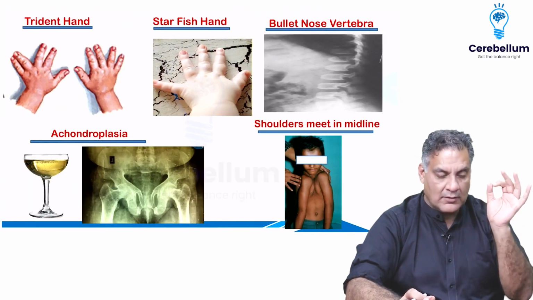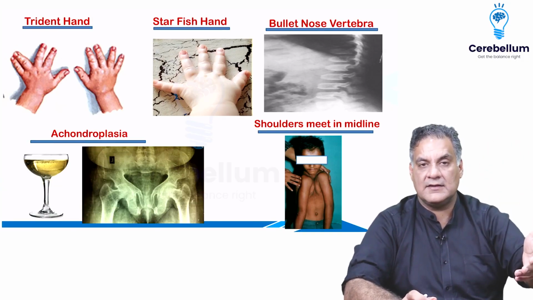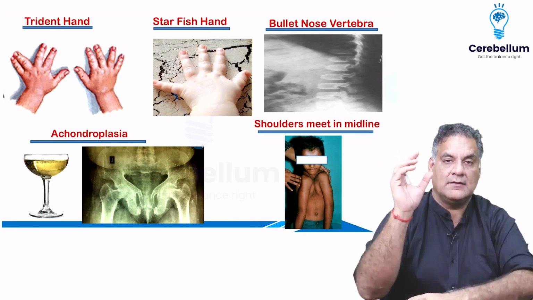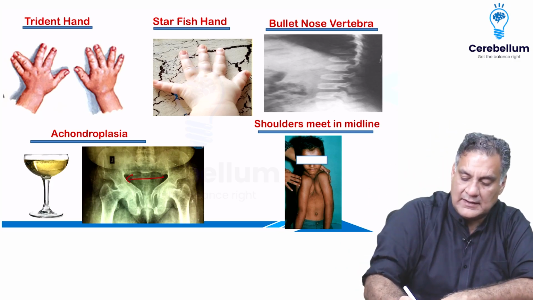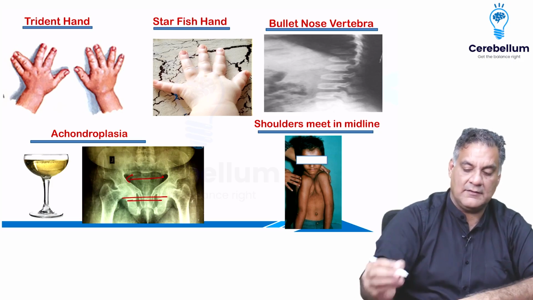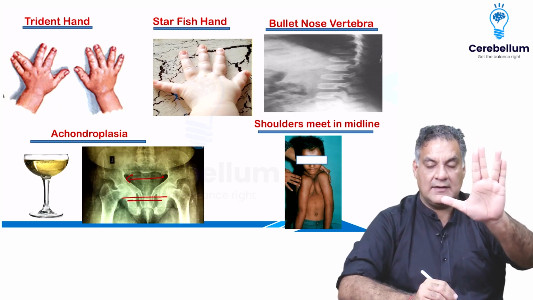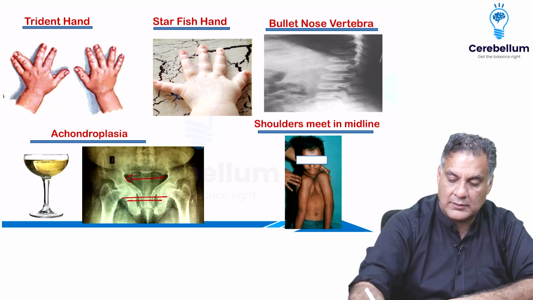When you have ossification defect, there are two types. One is an endochondral ossification defect, where the trunk size is normal, but the limb size is short, right? This is called achondroplasia. Here the pelvis appears to be widened, called a champagne glass pelvis. You have the trident-shaped fingers, that's the trident hand, or you have all the fingers equal, called a starfish hand, and you have the bullet-shaped vertebrae.